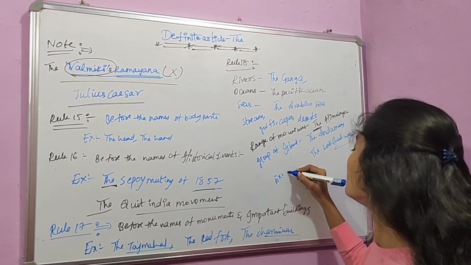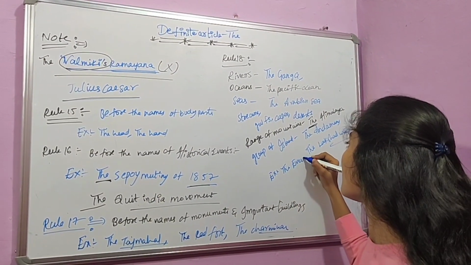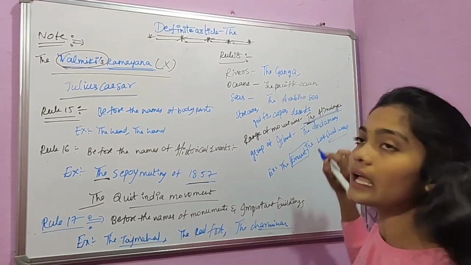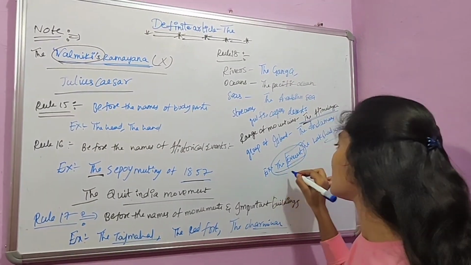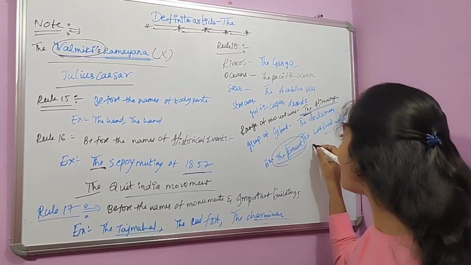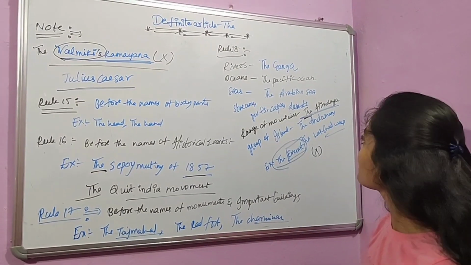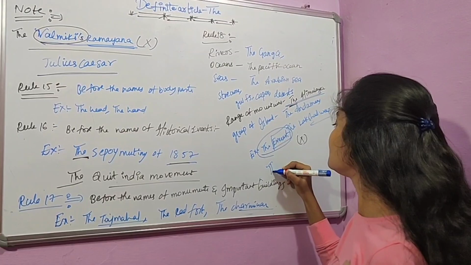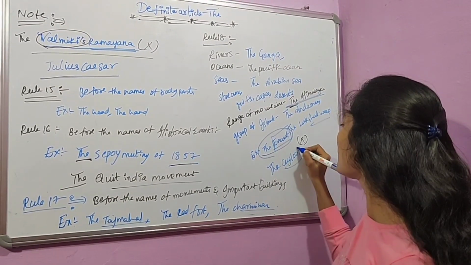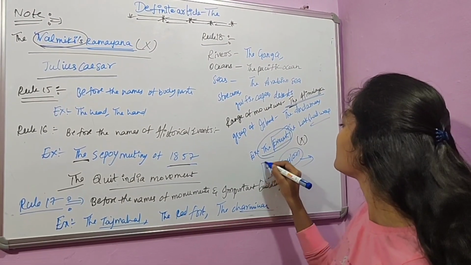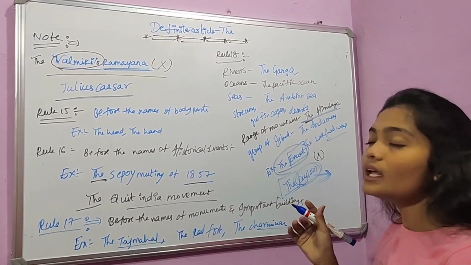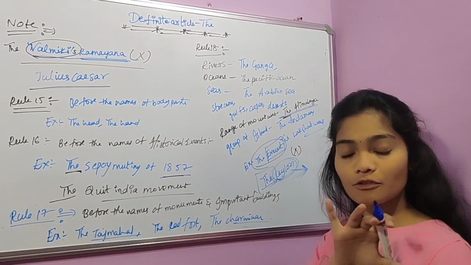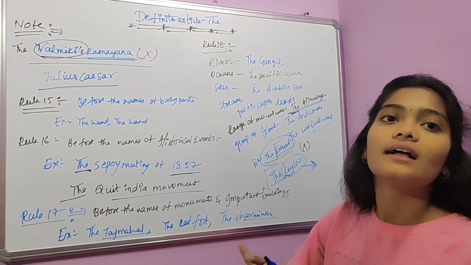For example, we should not use the Everest, because Everest is one of the peaks in the range of mountains, the Himalayas. So we should not use the Everest. It's not apt to use the Everest. And at the same time, we should not use the article before a single island. Ceylon is a single island, so we should not use the article before the word Ceylon. Only before the range of mountains and group of islands we can use the article, but not before a single island or single peak or hill.